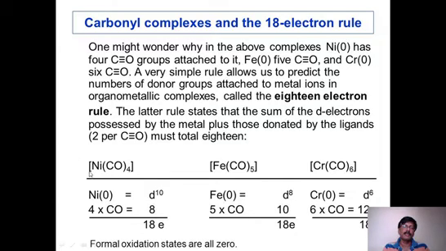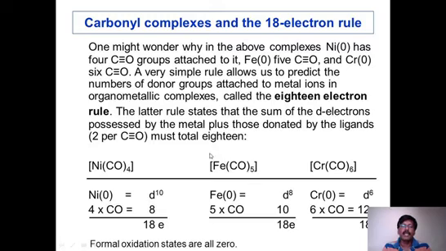So when the complex is formed, we know that nickel's d orbital has 10 electrons. Now each carbonyl is giving 2 electrons, and all carbonyls are directly bonding to nickel. Therefore each carbonyl gives 2. So 4 carbonyls are there, and they contribute 8 electrons. Already the d orbital has 10 electrons, so 10 plus 8, 18 electrons. Therefore it follows the 18 electron rule.